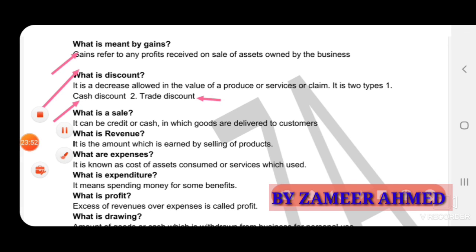These are the basic terms and terminology used in accounts: sale, revenue meaning the income, expenses, expenditures, profit meaning the same as revenue here, and drawings, which I already explained. As commerce students, you should know the basic terms and terminology used in accounts.